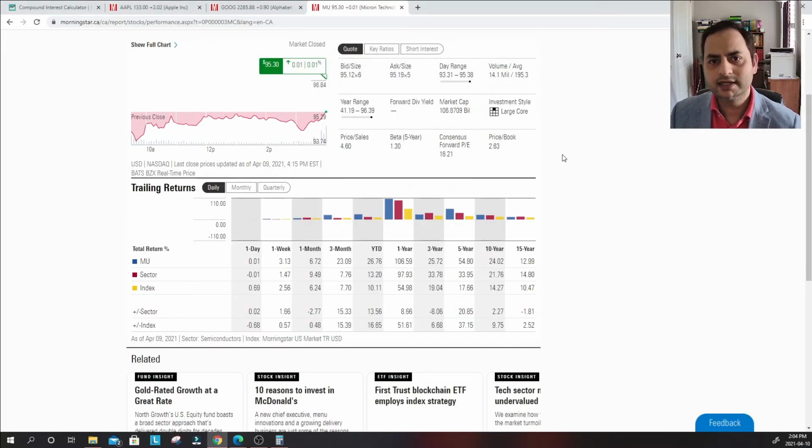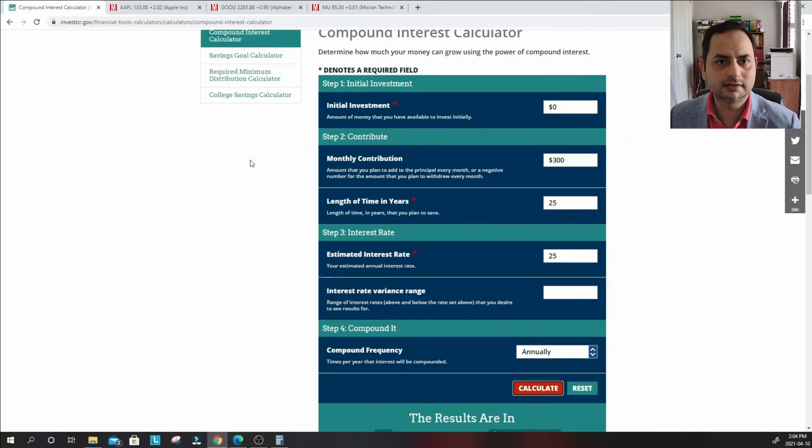So the idea here is simple: money can be made in the stock market, but we don't have to time it. We can be a millionaire and have a peaceful retirement, or depending upon whatever your goal is, but try to have invested for long. Hopefully you like it, and feel free to play with this calculator.